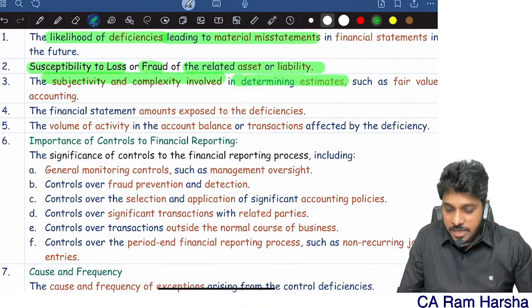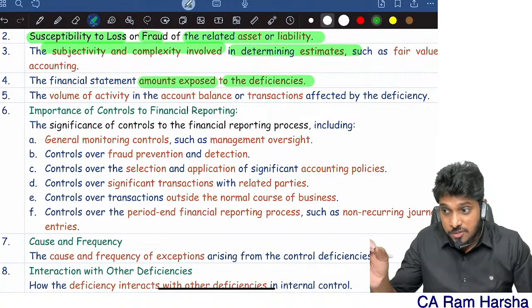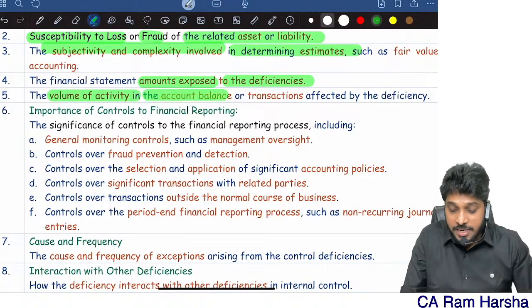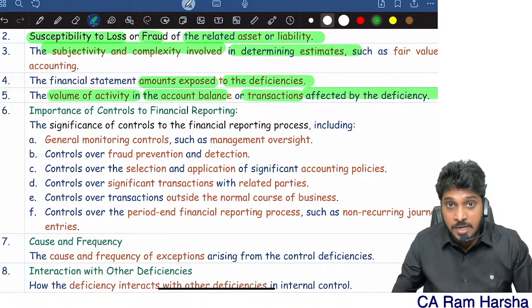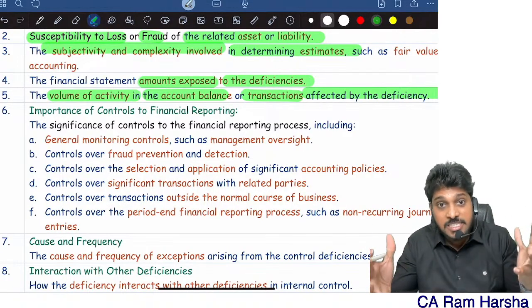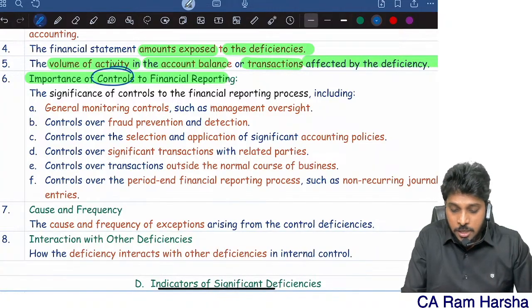Subjectivity and complexity involved in determining accounting estimates. How much amount is exposed to the deficiency. The volume of activity in the account or transactions affected by this deficiency. And the importance of controls to the financial reporting.